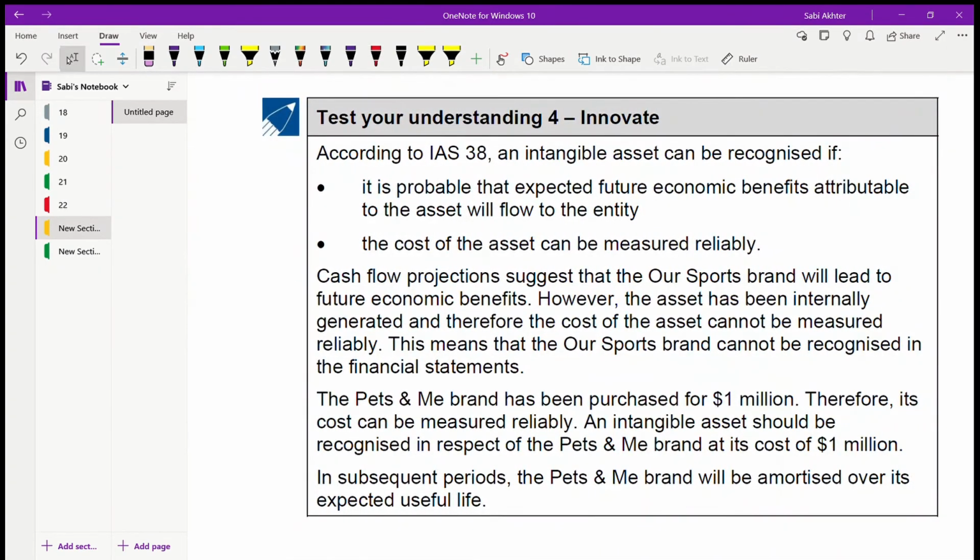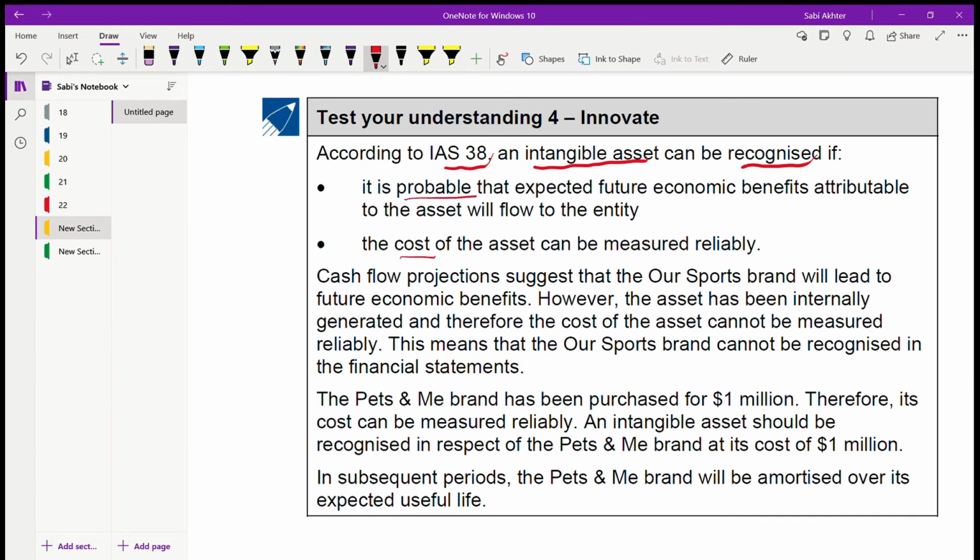So, first we have to identify what it is. It is an intangible asset, so we are going to use IAS 38. According to IAS 38, an intangible asset can be recognized if two things are there. First of all, you have to see whether it meets the recognition criteria. One is that it is probable that future economic benefits attributed to the asset will flow to the entity. The other is that the cost of the asset can be measured reliably. One is the probability, the other one is the cost.